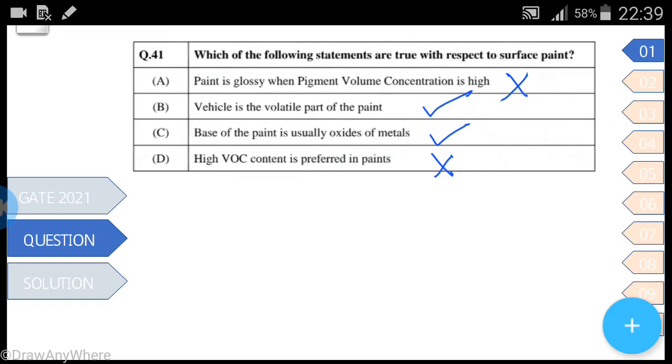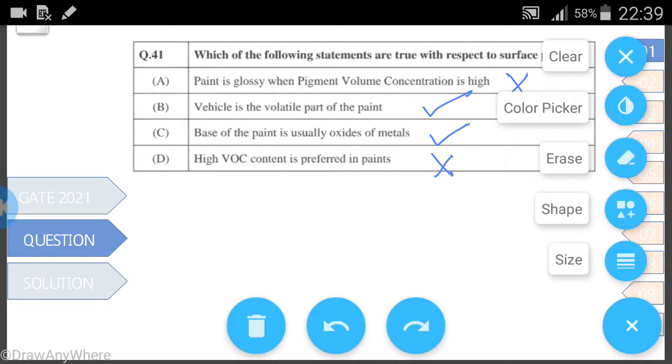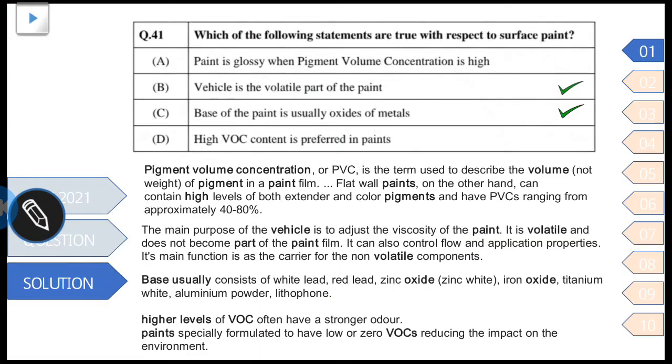So let's see in detail. So pigment volume concentration, or PVC, is a term used to describe the volume, not weight, of the pigment in a paint film. So flat wall paints can contain high levels of both extender and color pigments and have PVCs ranging from approximately 40 to 80%.